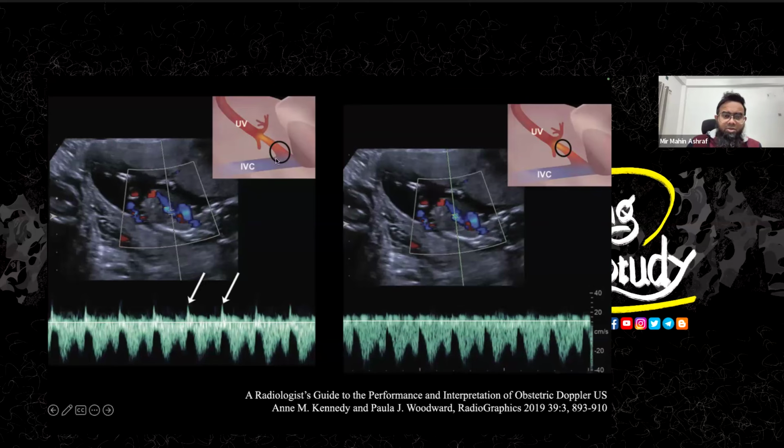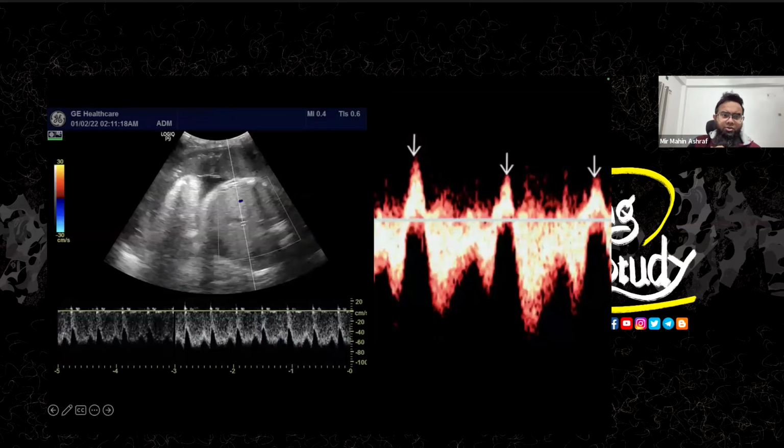So if you take the sample from this part, you will see the flow from the inferior vena cava, which may come like this type of peak. Also, the surrounding hepatic artery may make you confused. So this type of reversal-like flow should be ignored whenever you see the vessels are having a continuous flow. Okay, so this is the situation here.